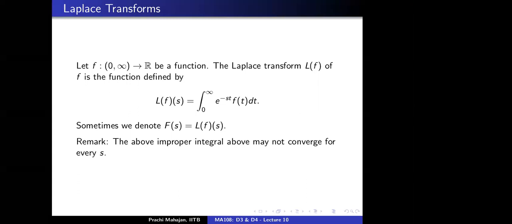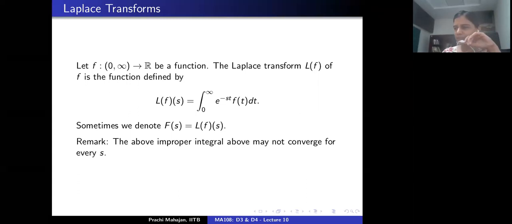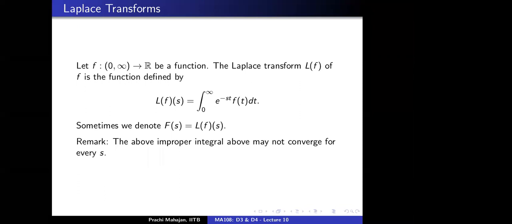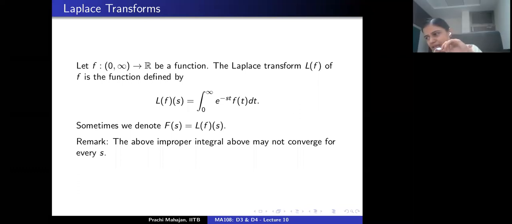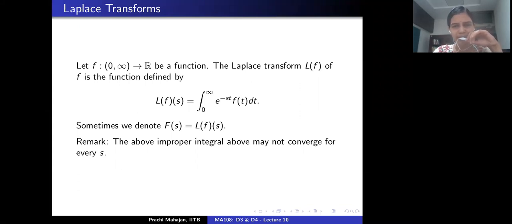Okay. So what is to be noted here is that this definition is to be interpreted for all those values of little s for which the improper integral converges. And the above improper integral may not converge for every s. Whenever it converges, the Laplace transform is defined. We will see examples of what happens. But I hope the definition is okay with everybody present here.